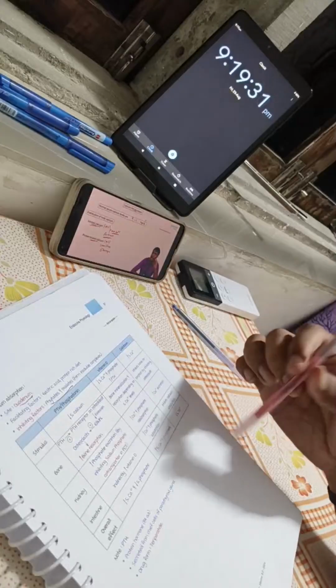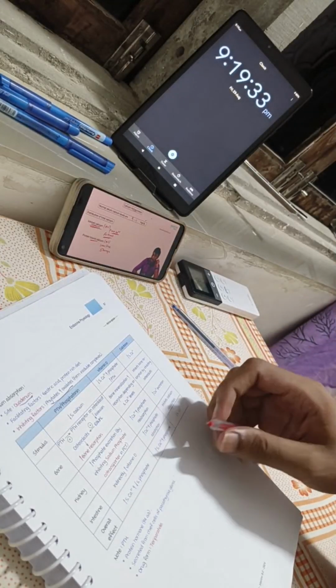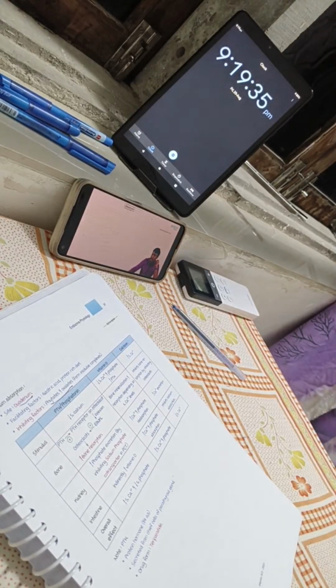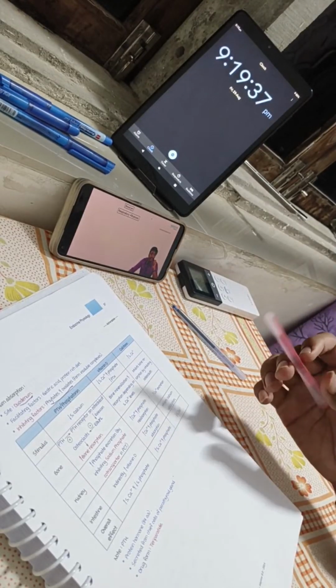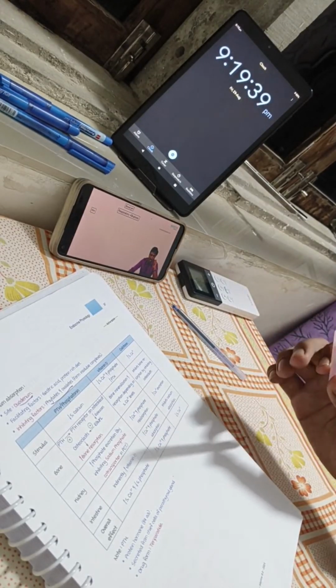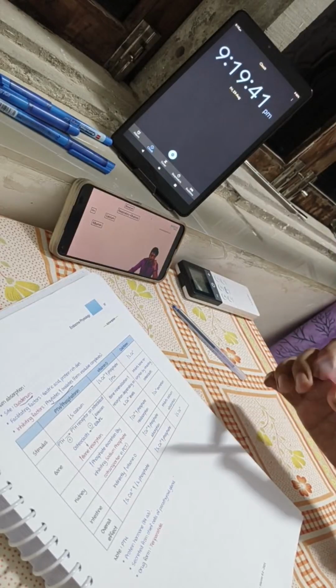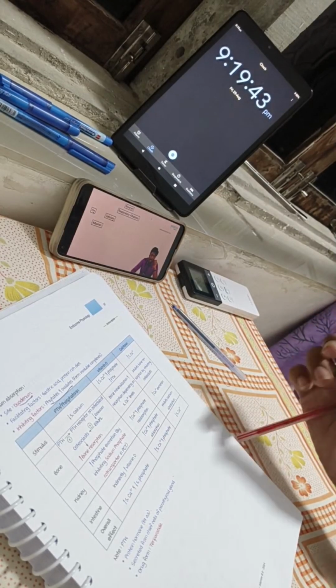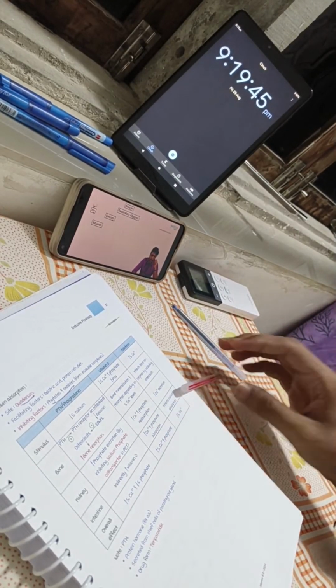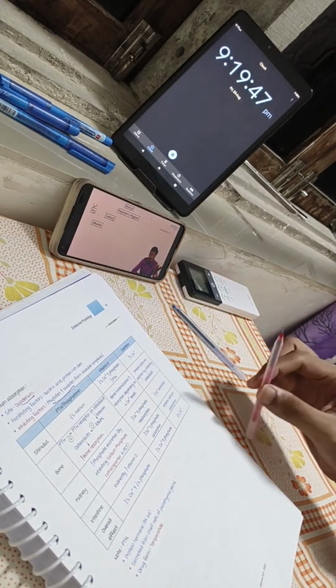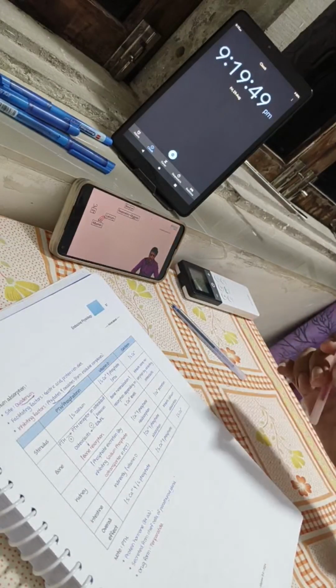Now, what is going to determine how much free calcium and how much bound calcium there will be? Blood pH is going to determine that. Why, sir? What is the reason? A very interesting scenario. There is a common binding protein, albumin, for both H plus ions and calcium. Alkalosis means there are low H plus ions, so the competition is out. Now it is only calcium which can go and bind with this albumin.